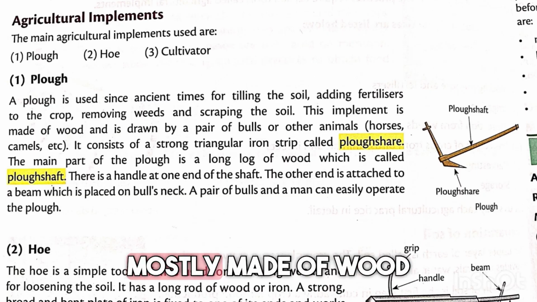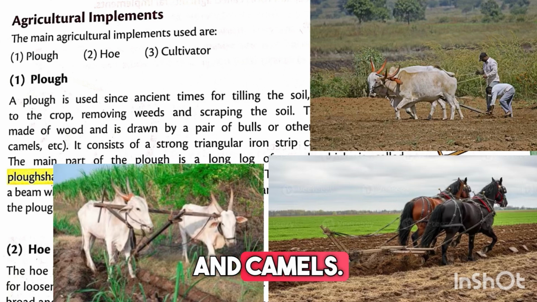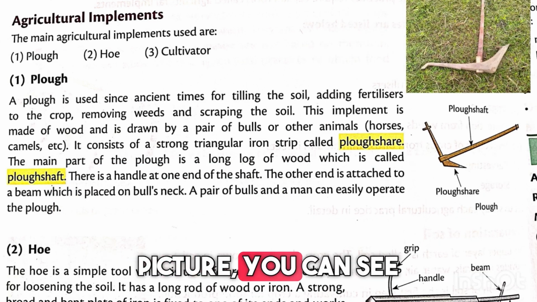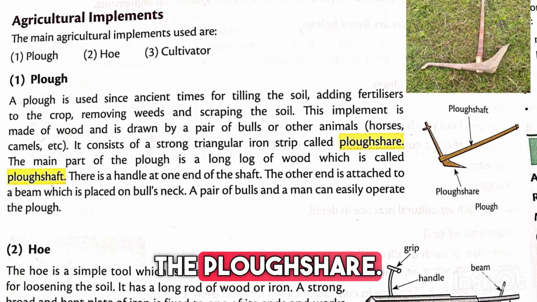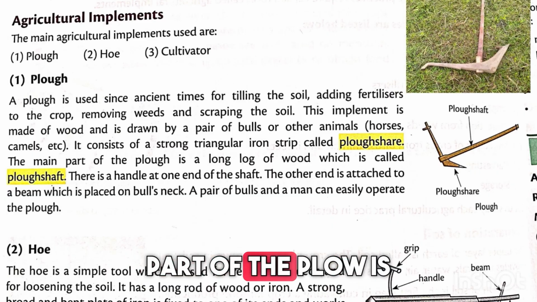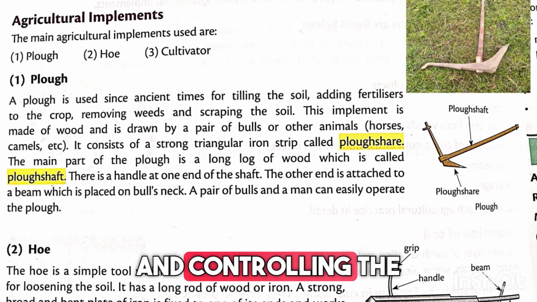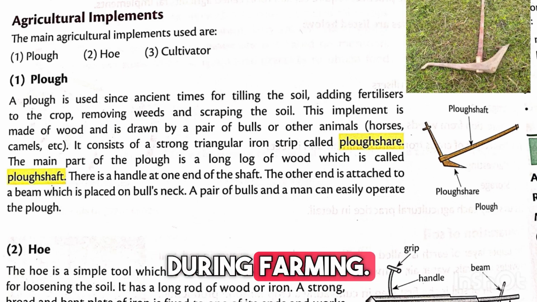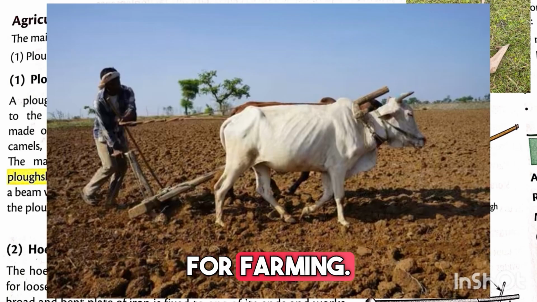Earlier ploughs were mostly made of wood and pulled by animals like bulls, horses, and camels. Here in this picture, you can see the sharp iron part used for digging the soil is called the plowshare, and the long wooden part of the plough is called the plough shaft. It helps in holding and controlling the plough properly during farming. And one farmer with a pair of bulls can easily use the plough for farming.